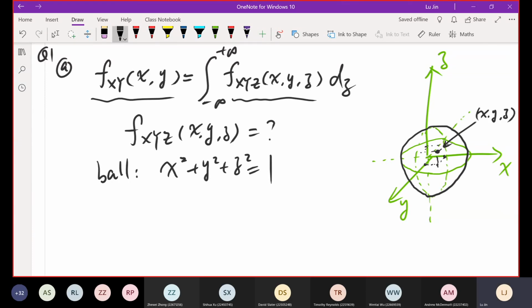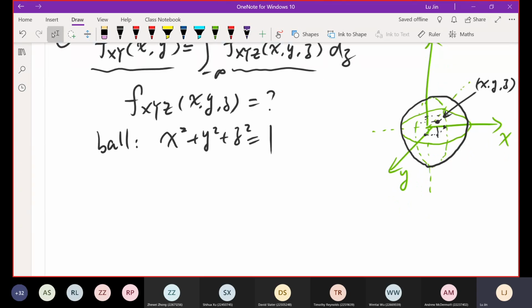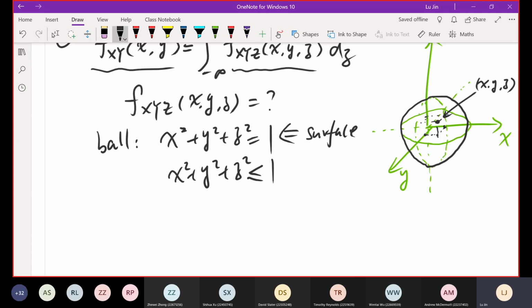It is not only possible to be on the surface of the ball, it is also possible to be inside the ball. So if this point is within the ball, it must satisfy the condition that x squared plus y squared plus z squared is smaller than or equal to 1. Equal to 1 is on the surface of the ball, and this is the surface plus the inside of the ball, the whole body.